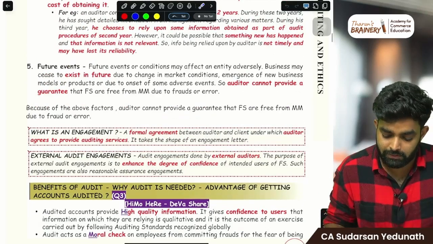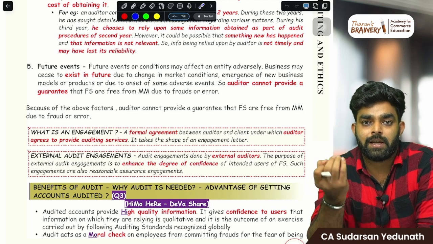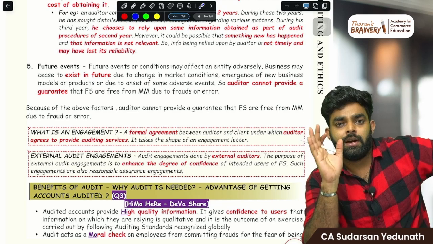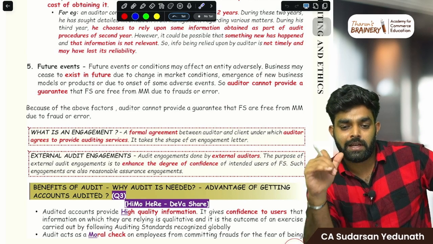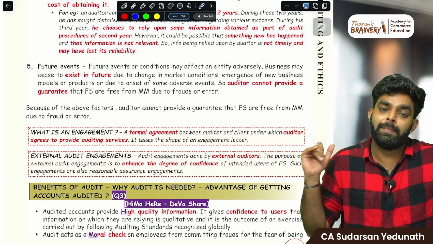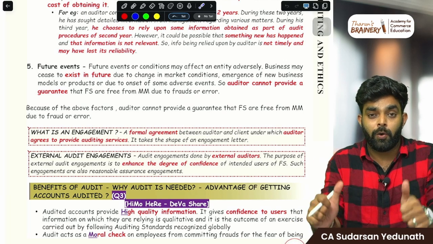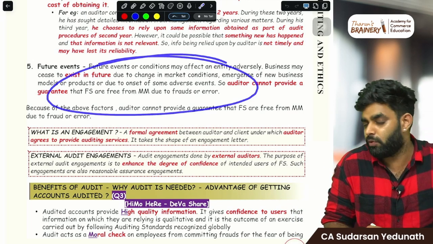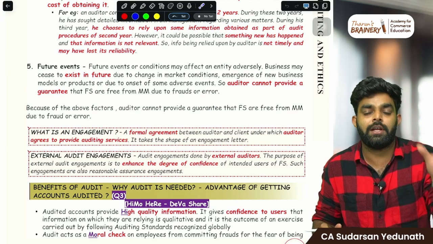Okay. Then future events. Future events means this year a case is happening against the company. Imagine, when you are doing the auditing, everything is perfect. So you give, imagine, absolute assurance. Normally you cannot do that, but you gave absolute assurance. What will happen? Like 3 months later, sometimes the company will lose the case and the entire going concern is gone. The company is gone. So what about absolute assurance? You gave absolute assurance that the company has going concern, everything perfect, the company will win the case. It will never happen. Because of future events, you cannot predict the future. So don't give a 100% guarantee that everything in the financial statement is correct.